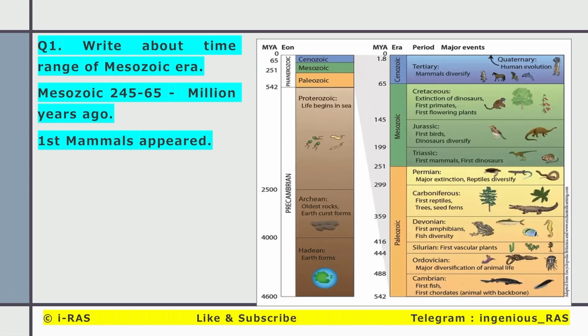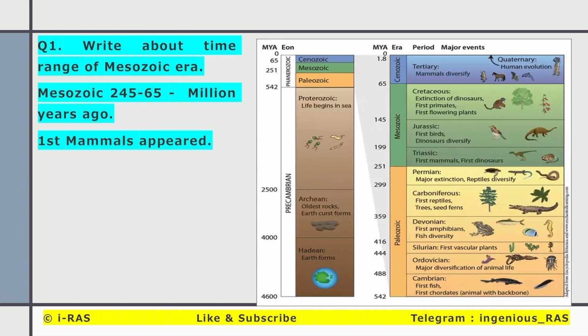Our first question, write about the time range of the Mesozoic era. The Mesozoic era started from 245 million years ago to 65 million years ago. The important feature of this period was that mammals appeared for the first time.